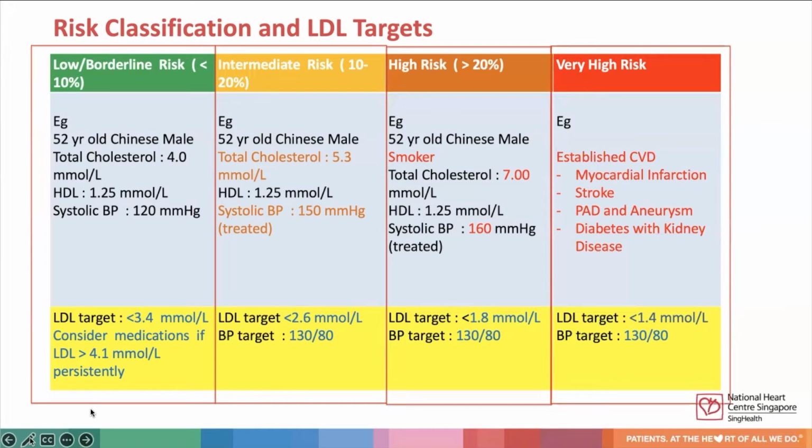Patients in the very high risk category are those that have established CVD, conditions such as myocardial infarction. They would usually be already on a high dose of statins or medications to bring down LDL. The LDL target for this group of patients should be less than 1.4, and the blood pressure target, if they're hypertensive, should be around 130/80.